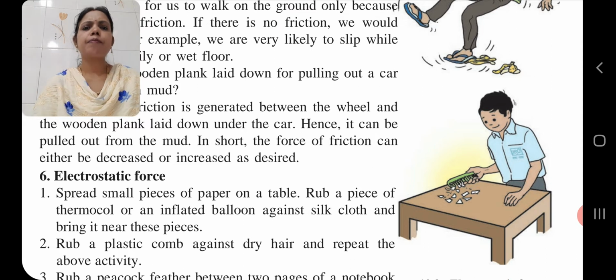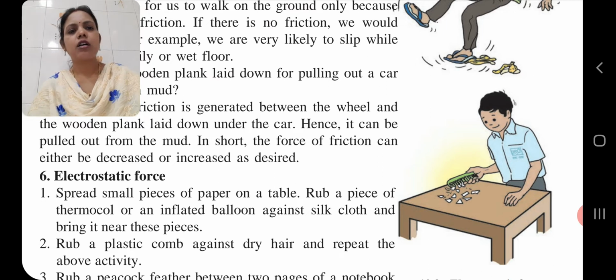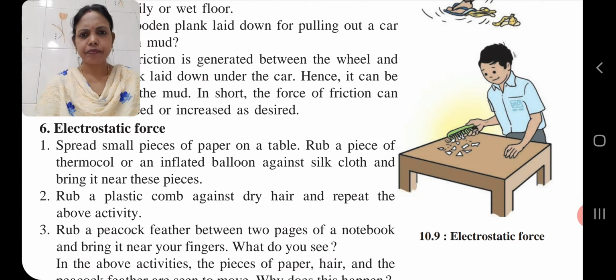Rub a piece of thermocol or an inflated balloon against a silk cloth and bring it near these pieces. What will happen? Here we are talking about static electricity force. That's why, one by one, first we will see all the textbook examples. Afterward we will discuss them one by one.